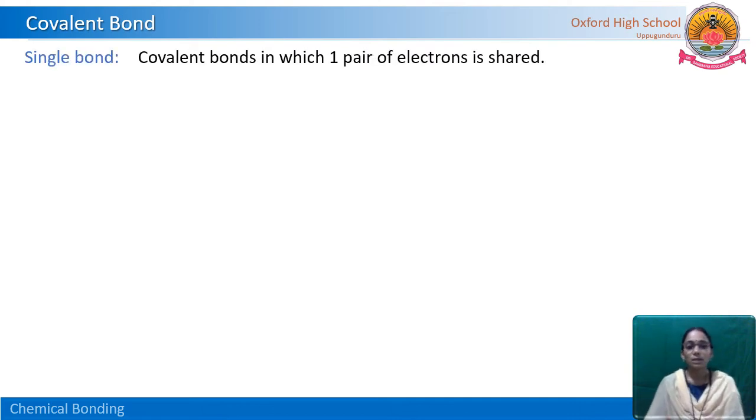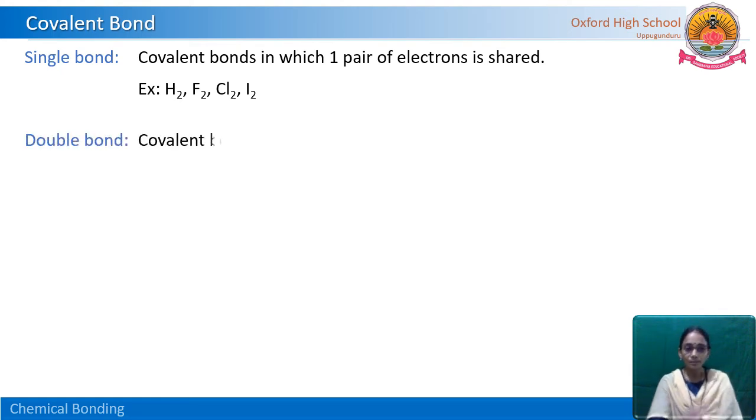Covalent bond. In covalent bonds, how many types are there? A single bond is there. Single bond means a covalent bond in which one pair of electrons is shared. We have seen this in hydrogen, fluorine, chlorine and iodine. How many pairs of electrons are shared? One pair of electrons. So this is called a single bond.